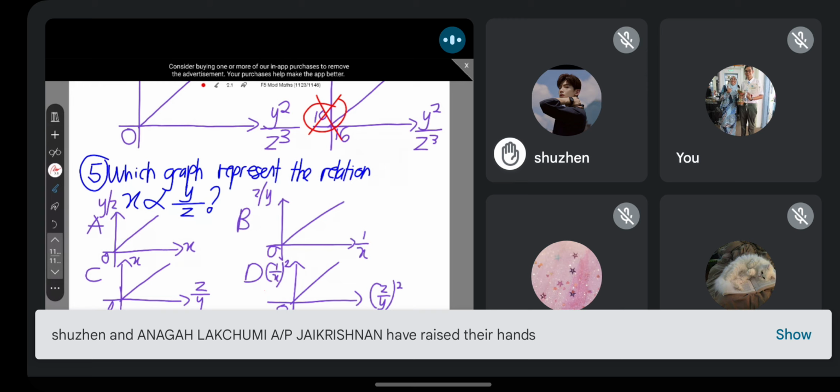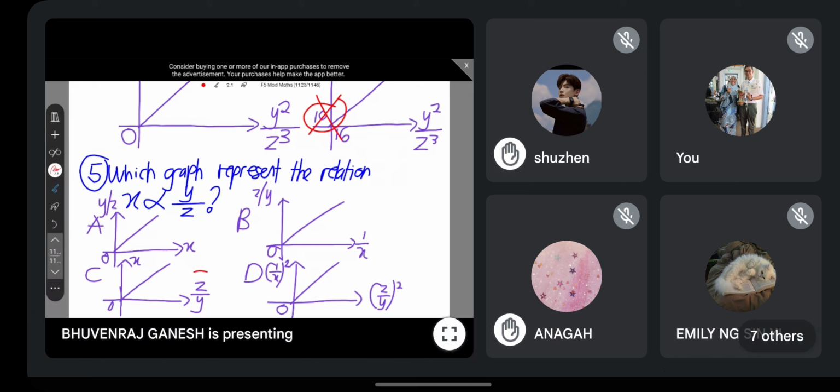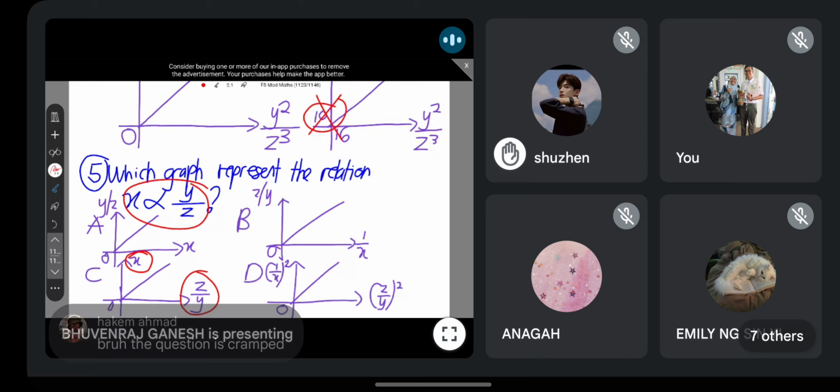Okay, so guys, for those that say C, untuk yang cakap C, do you see your axis? My axis is X against Z over Y. Soalan saya X and Y over Z. So it won't be a straight line anymore. Dia takkan jadi garis lurus because my value songsang already. When the value songsang, definitely cannot be straight line. You can see clearly X and Z over Y. But if couldn't see the X, then that cannot be the answer, of course. If there's no X, then it's not the answer, D.